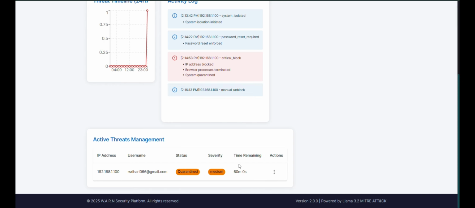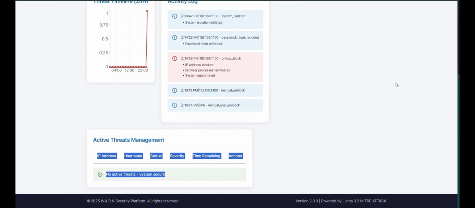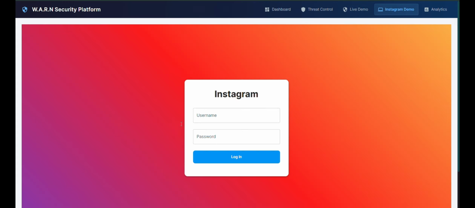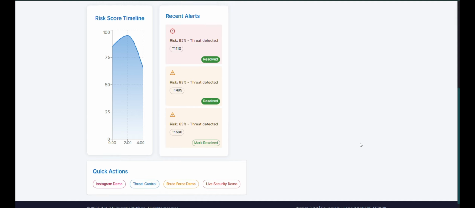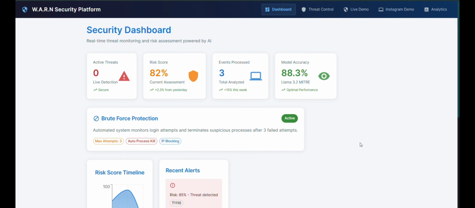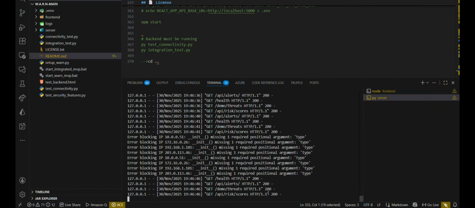When you unblock the IP, it goes to quarantine, where the severity is medium, and then I go for unblock user, then the process goes down. Only then can you get to see the Instagram login page, or else it would not be present. Some may think that it's a front end, and he's just putting some mock data in the front end and showing us. For that, I'm going to shut down my backend, just the backend, not the front end.